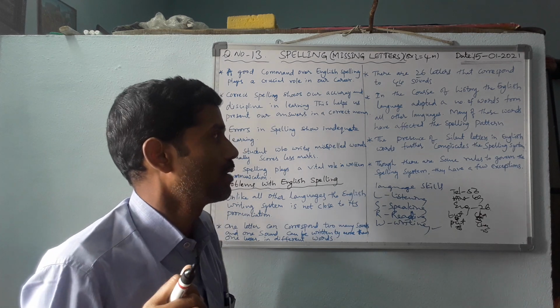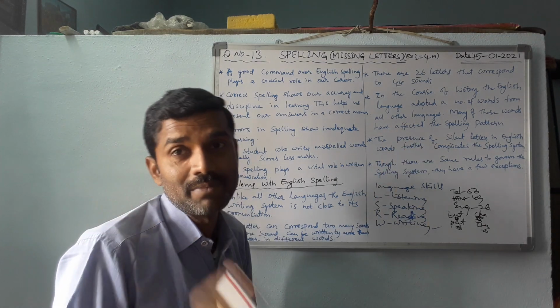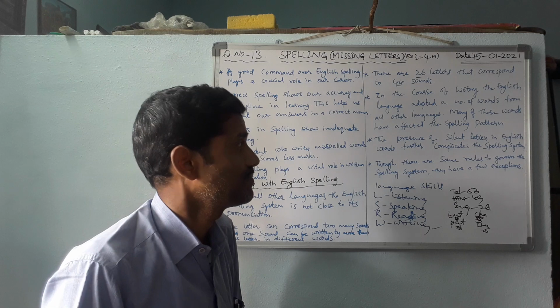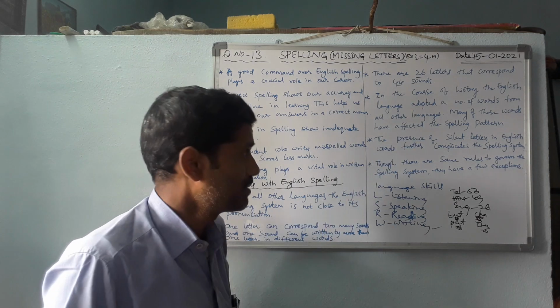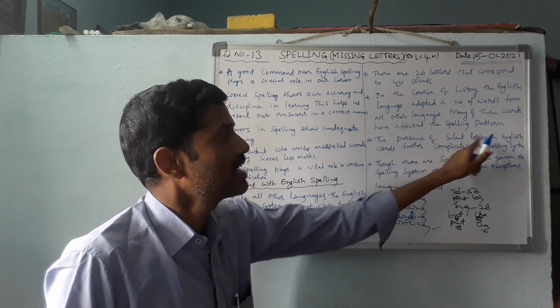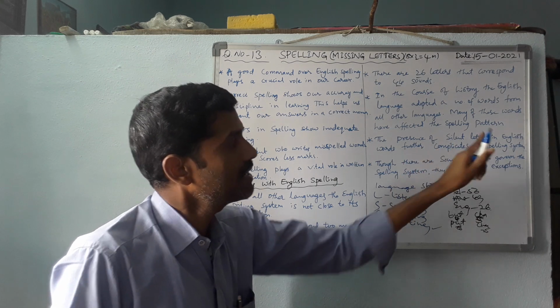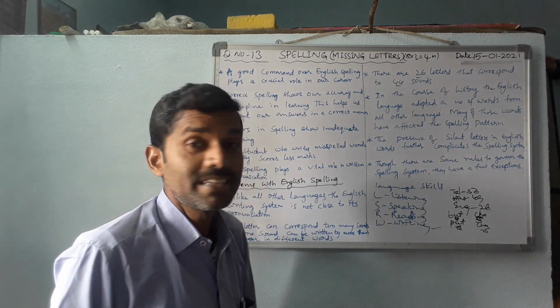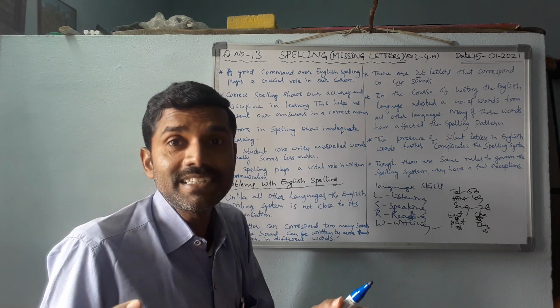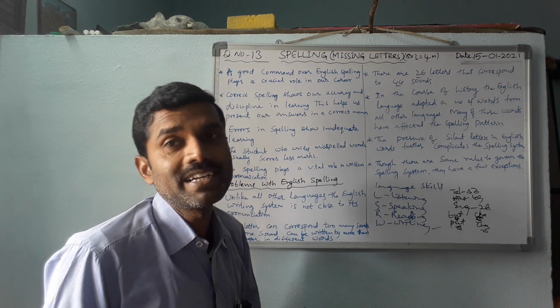So many of these words affected the spelling pattern, and the presence of silent letters in English words further complicates the spelling system.